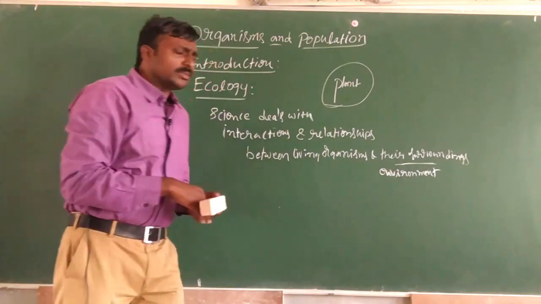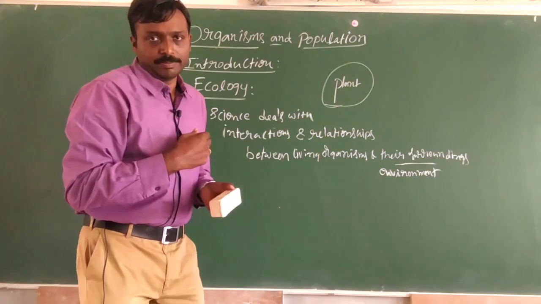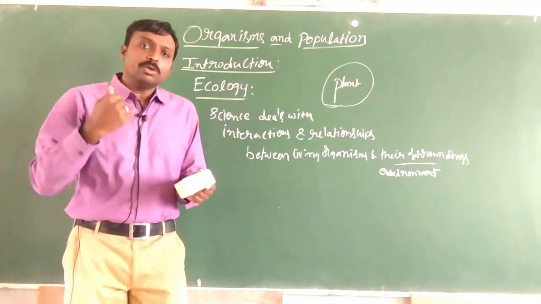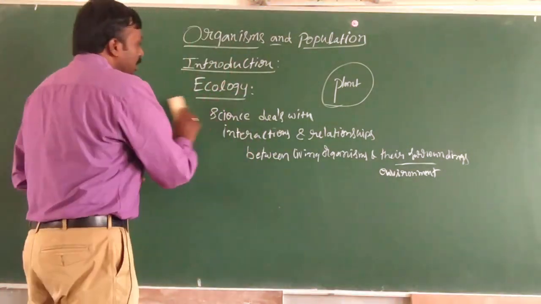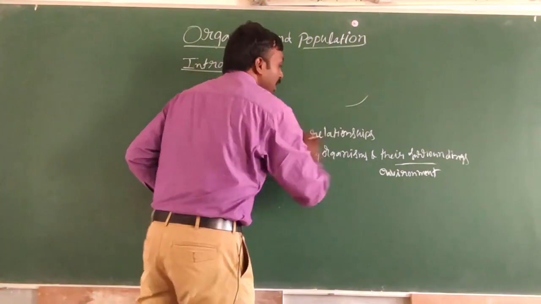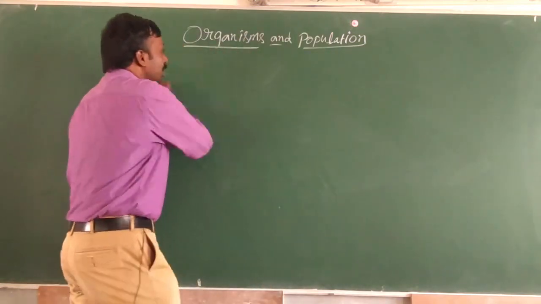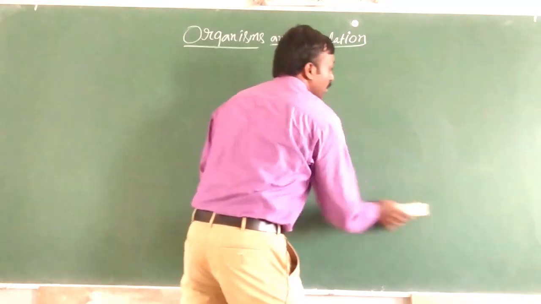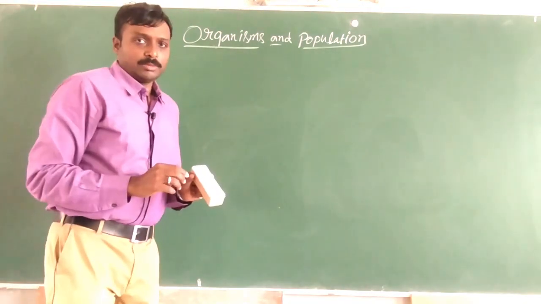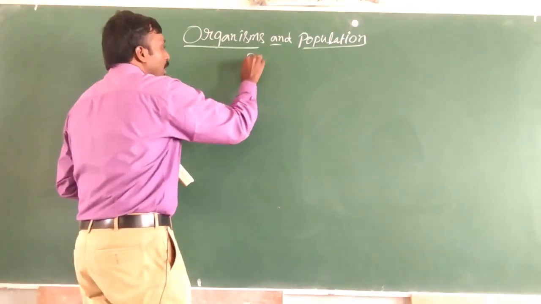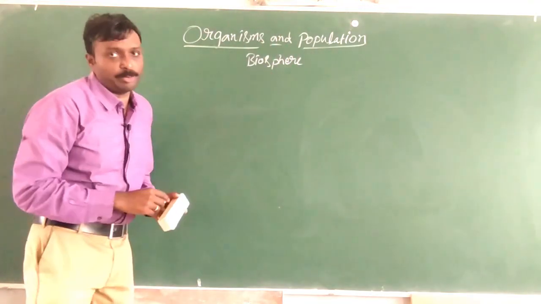Okay, so now the next thing is to understand how the environment is built, from which level to which level. For that, let us try to understand the levels of organization first. So what are the levels of organization? Generally the total environment on the earth, let us consider it as biosphere.